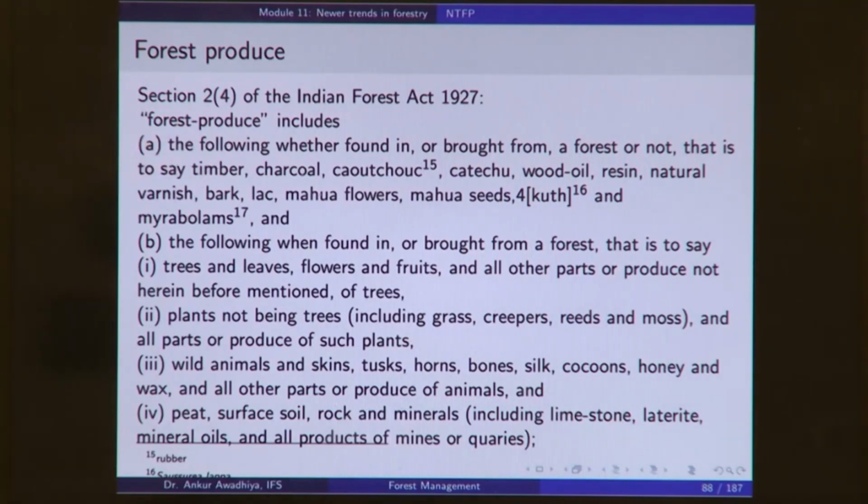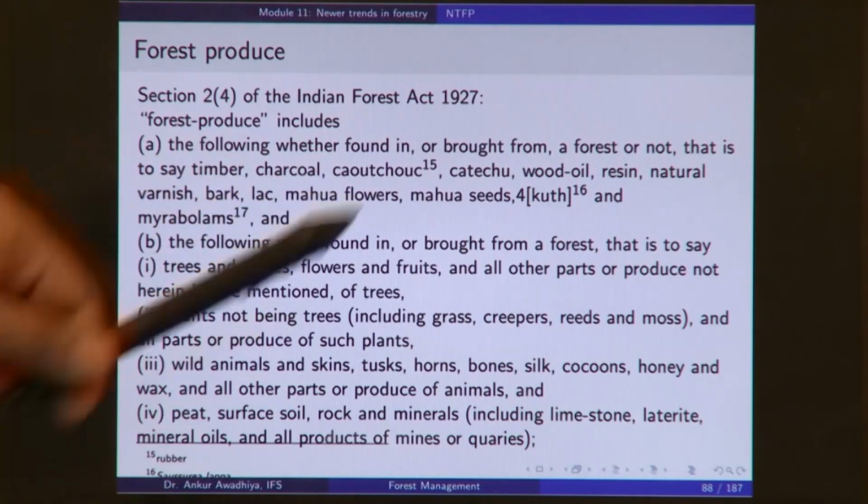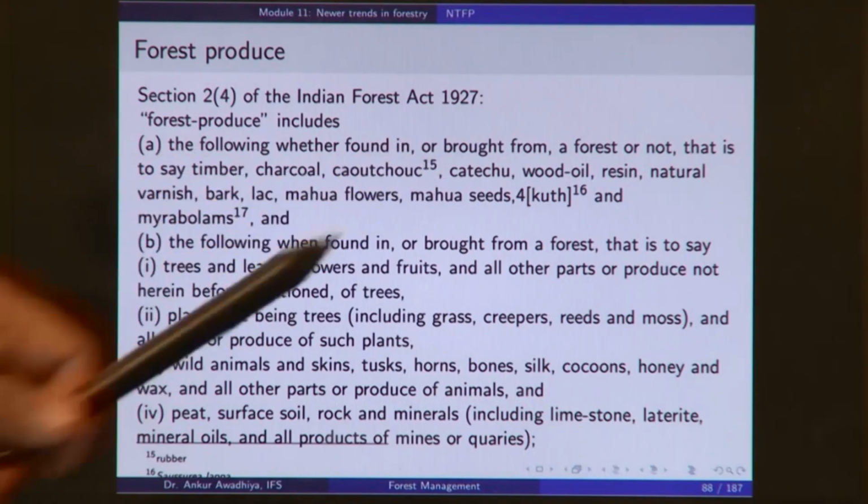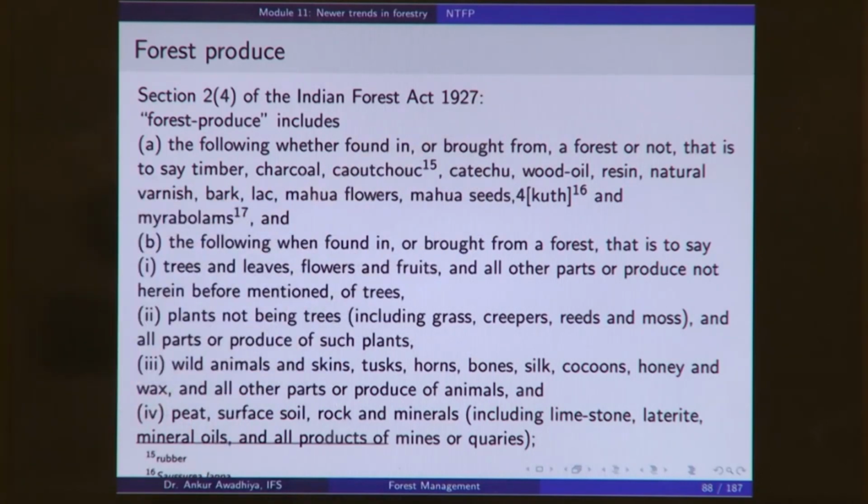Lac is also used to make shellac, which was earlier used in the construction of phonographic records. So, lac earlier used to be a very important forest produce. So, lac, mahua flowers, mahua seeds, kuth which is Saussurea lappa, and myrobalans. All of these, wherever they are found, are forest produce.